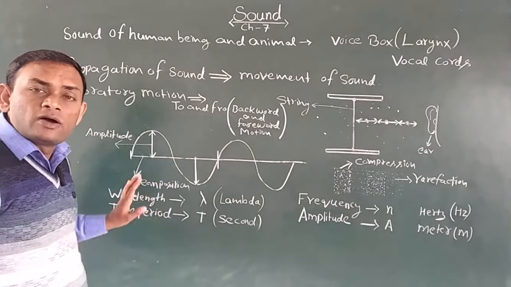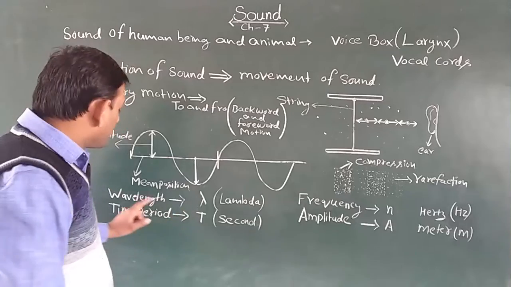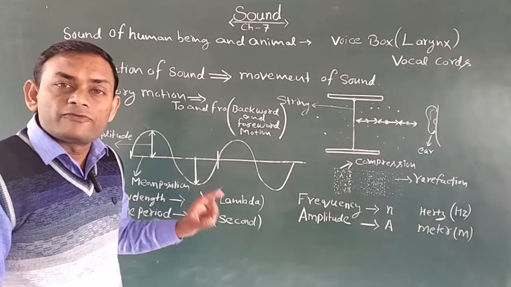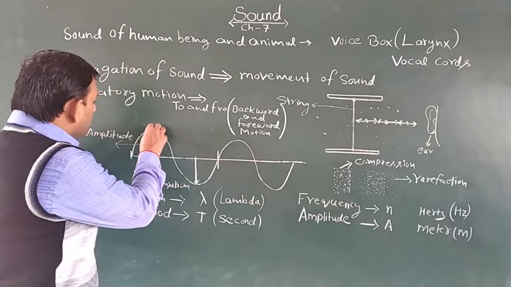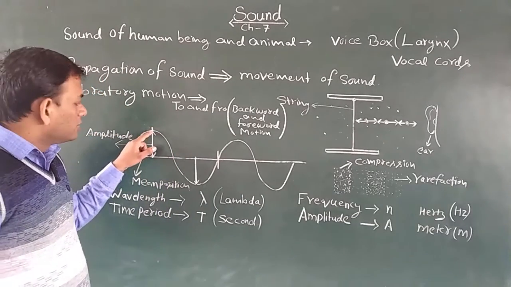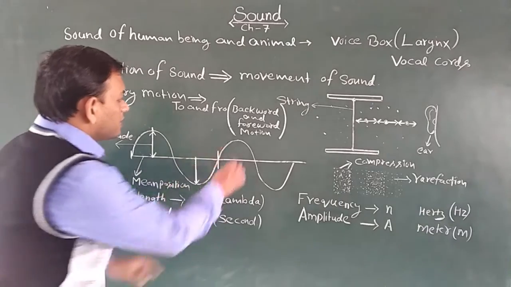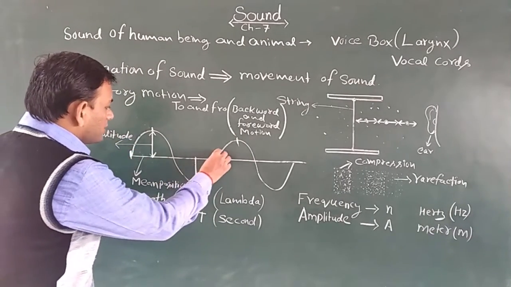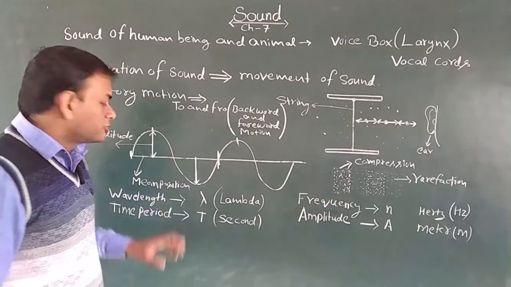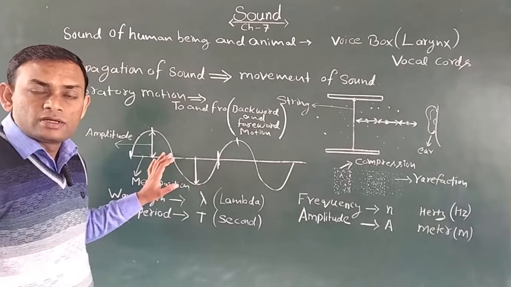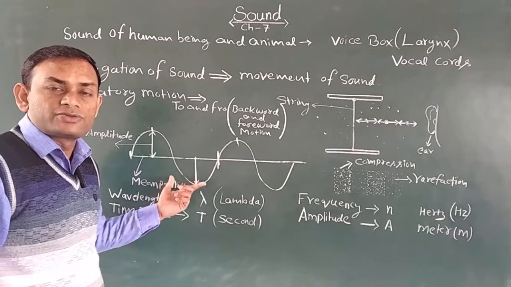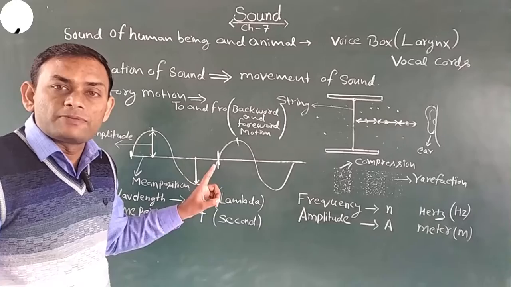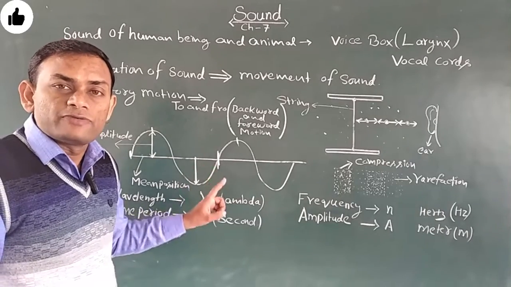Now, what is the wavelength? When a particle of air completes one vibration, the distance covered is called the wavelength. Suppose a particle starts from here; from here to here is one vibration, and from here to here is also one vibration. So it is the wavelength. Got it? It is the distance when a particle completes one vibration.